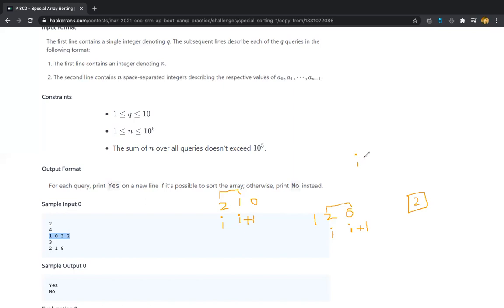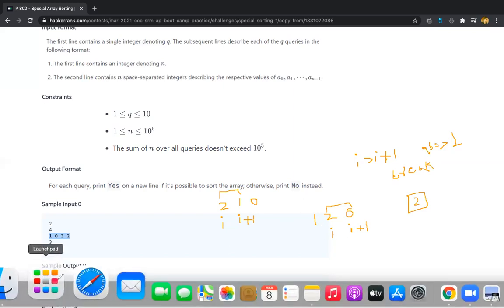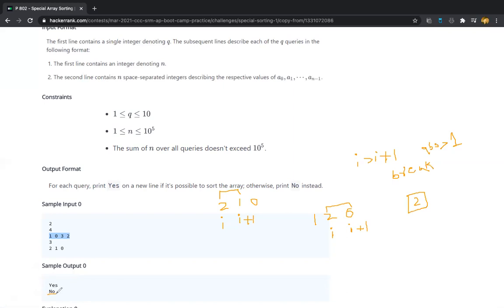What is the condition? The ith element should be greater than the i plus 1th element, and if its absolute difference is greater than 1, then we should break the loop and say that the swapping is not possible, meaning we should output no.